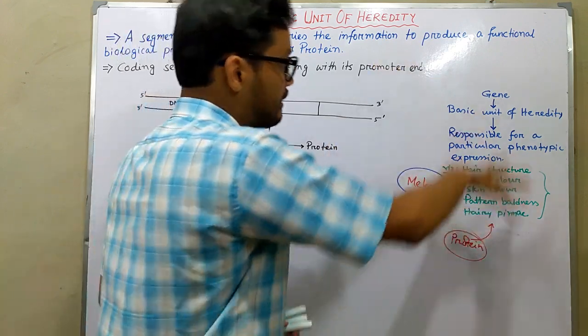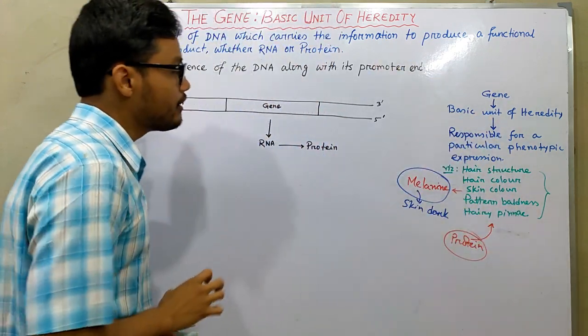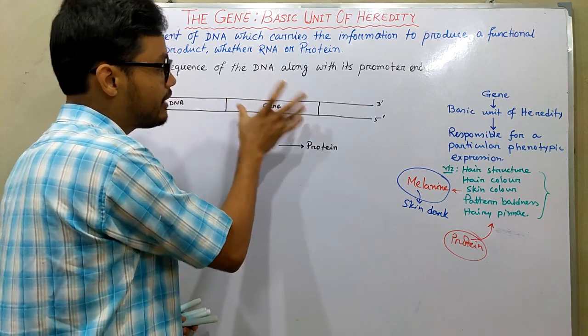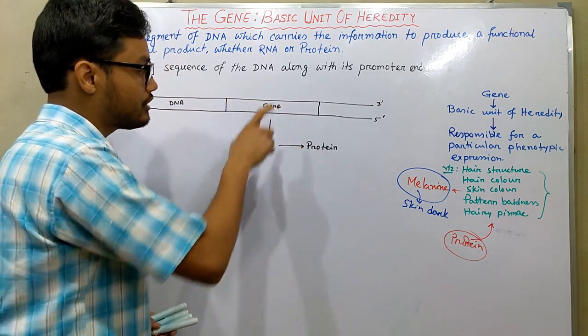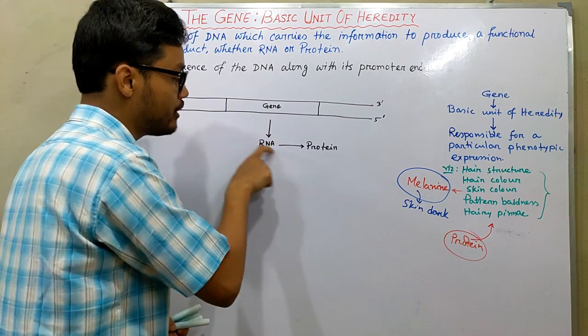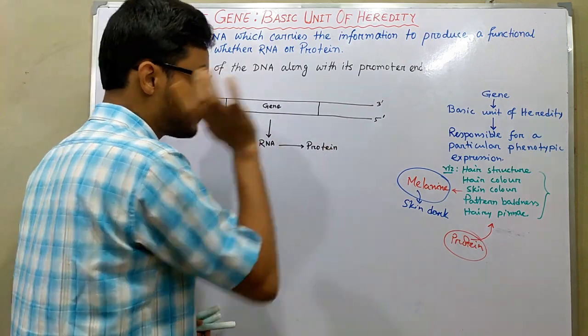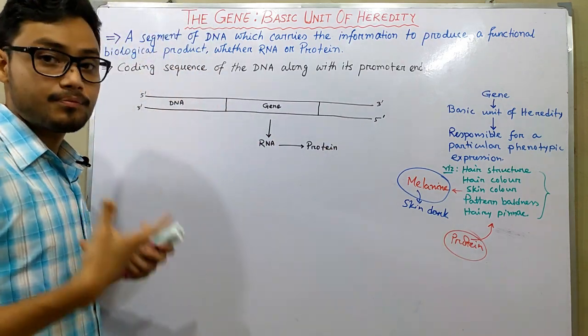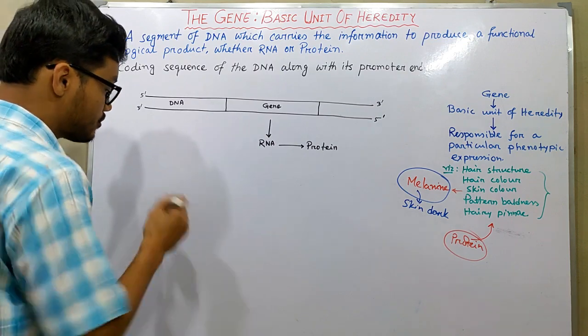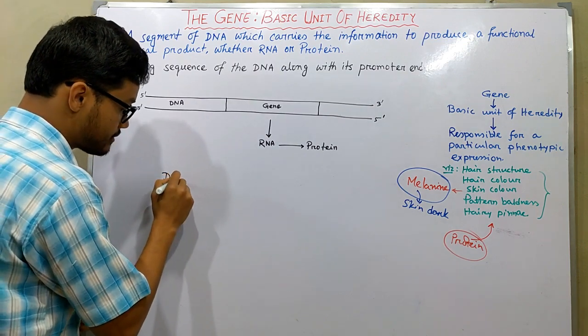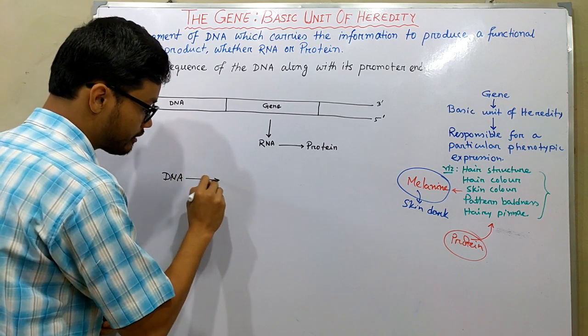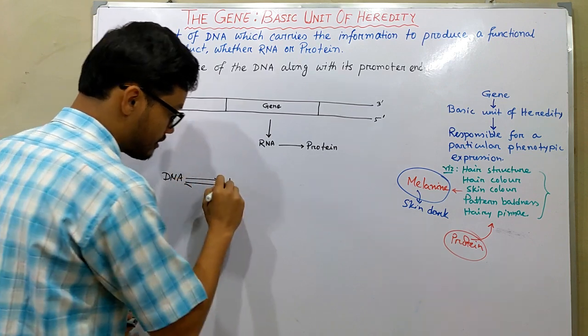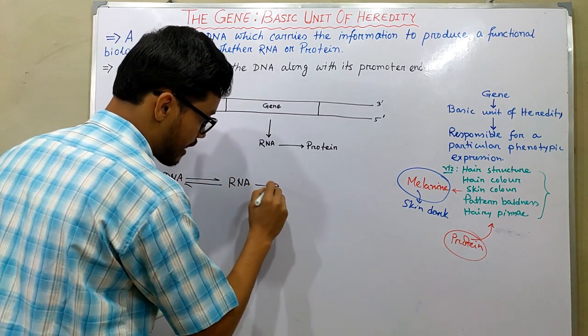So this is the basic thing about the gene. If we consider a segment of DNA as a gene, the gene must be responsible for producing an RNA and also a protein. Let's recall the central dogma. So what is central dogma? DNA, RNA and protein.